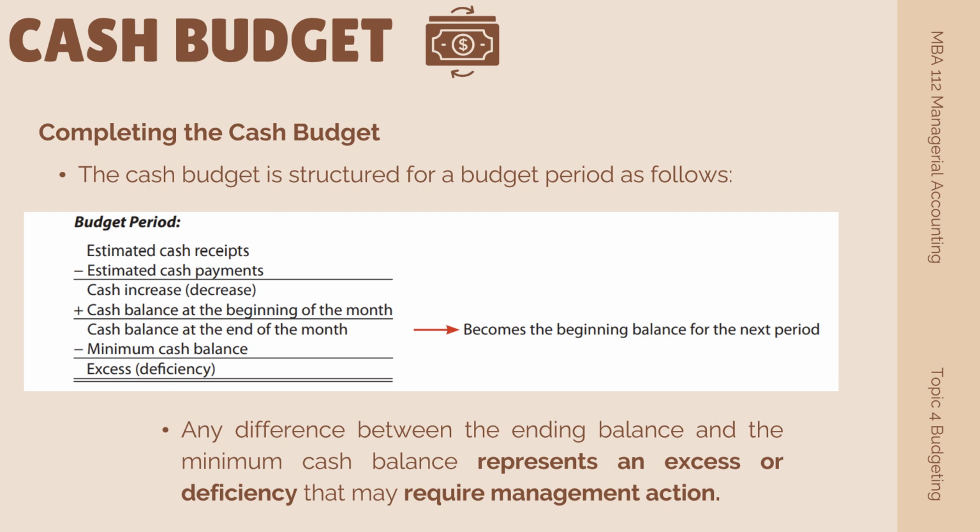So here, as you can see, estimated cash receipts minus the estimated cash payments. And the total might be increase or decrease added to cash balance at the beginning of the month. So the total of this becomes the beginning balance for the next period. Then, when you minus this one with the minimum cash balance, this might be an excess or a deficiency. So any difference between the ending balance and the minimum cash balance represents an excess or deficiency that may require management action.